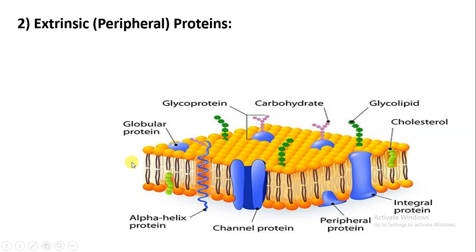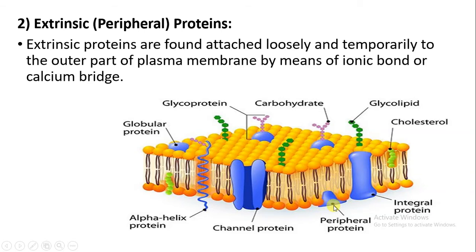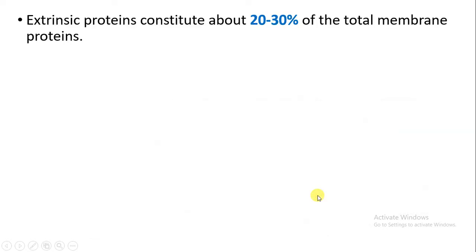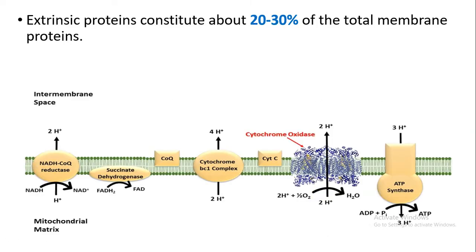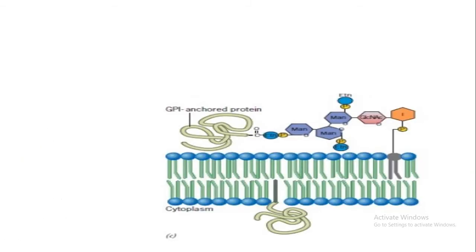Now the next protein, that is the extrinsic protein, is also called peripheral protein. ये जो proteins हैं, they are always found attached loosely and temporarily to the outer part of the plasma membrane by means of ionic or calcium bridge. Extrinsic protein constitutes 20 to 30% of the total membrane protein. Some examples of the extrinsic protein are spectrin, here in this diagram you can see cytochrome C, and the next example is acetylcholinesterase. All these are examples of extrinsic proteins.